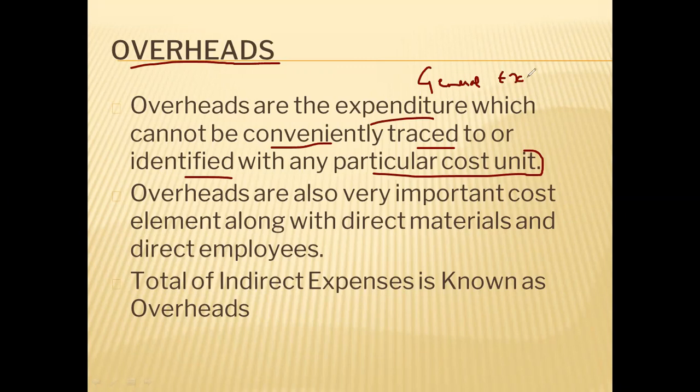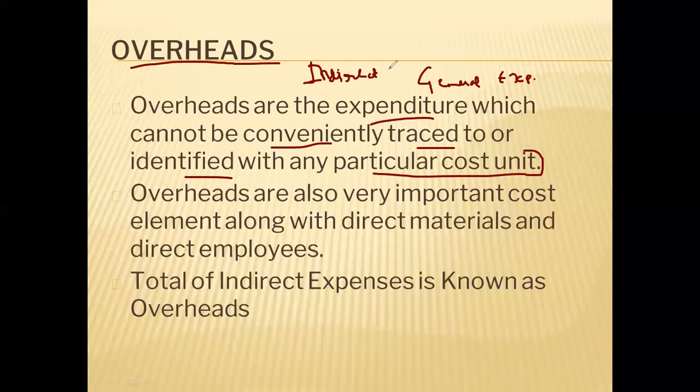In simple terms, overheads are general expenses which cannot be traced to a particular cost unit, like factory overheads, administration overheads, selling and distribution overheads. These are all indirect expenditure, and indirect expenditure is called overheads.